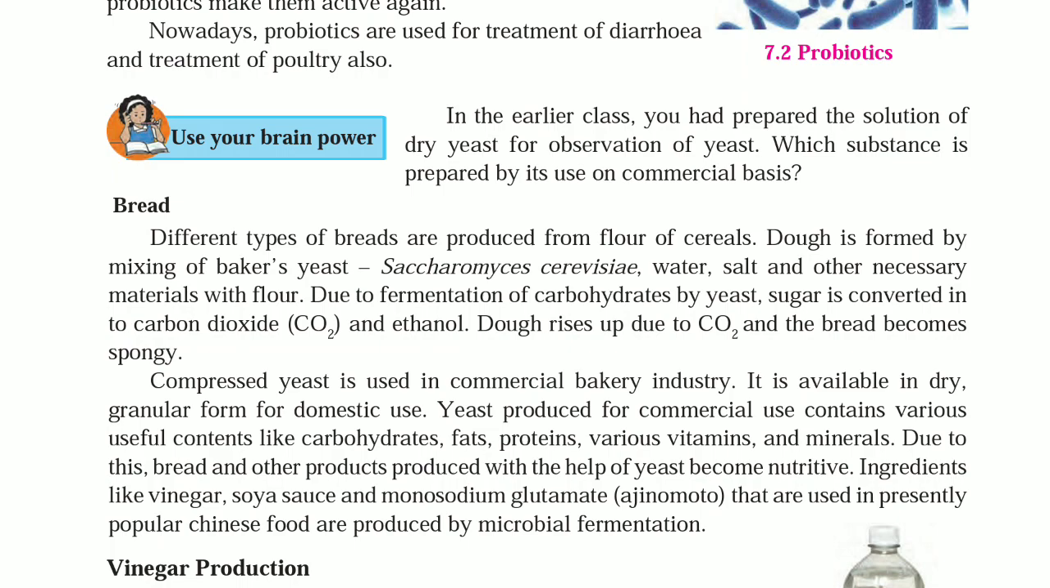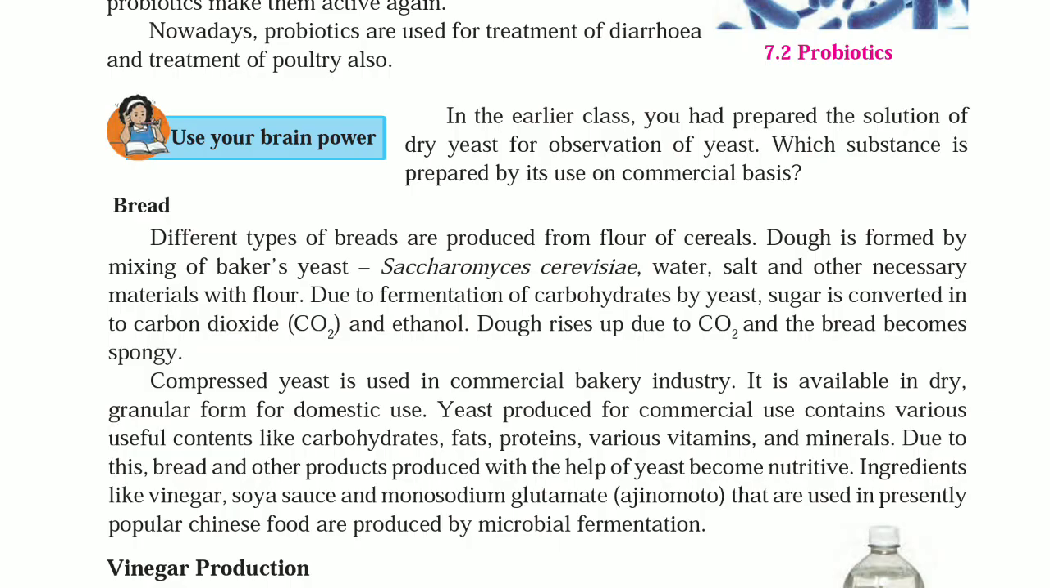Compressed yeast is used in commercial bakery industry. It is available in dry granular form for domestic use. Yeast produced for commercial use contains various useful contents like carbohydrates, fats, proteins, various vitamins and minerals. Due to this, bread and other products produced with the help of yeast become nutritive.